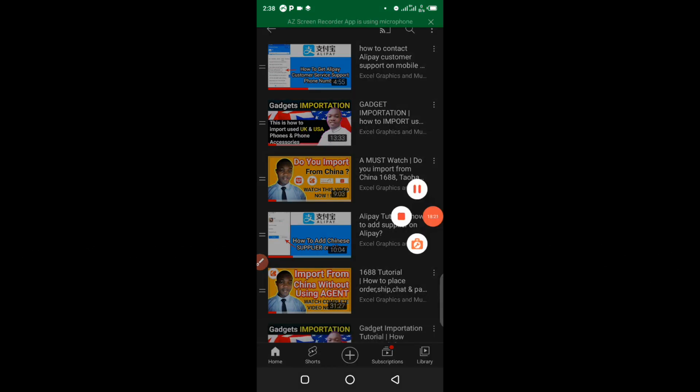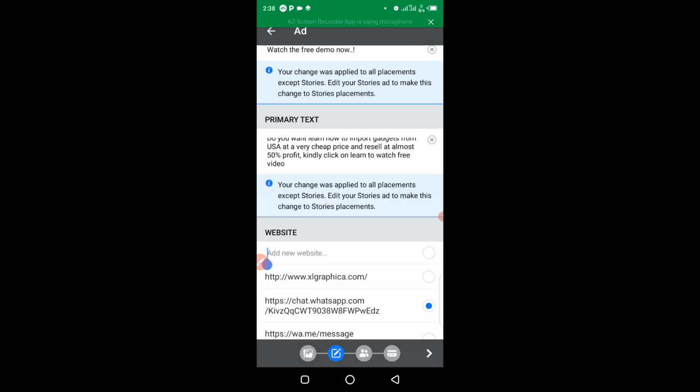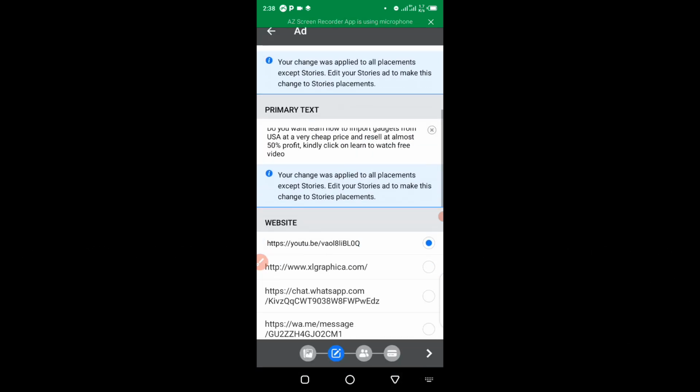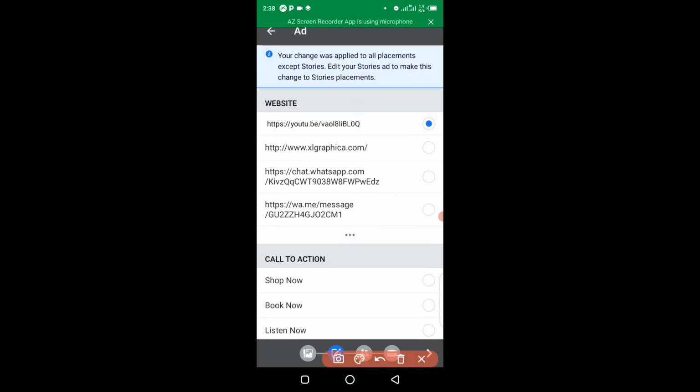Okay, so we're back. At this point, right here, this is where we need to enter the website URL link. So I'm going to click and hold down, and I will choose paste. So you can see the URL has been embedded. You can see the URL right here. This is my website URL. Your link might be WhatsApp, or your Telegram channel link. So this is how you enter the URL, and you make sure it's a very correct link.